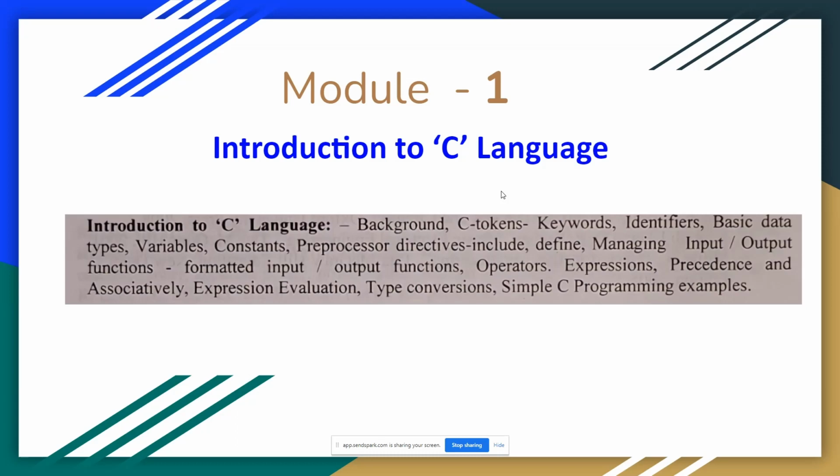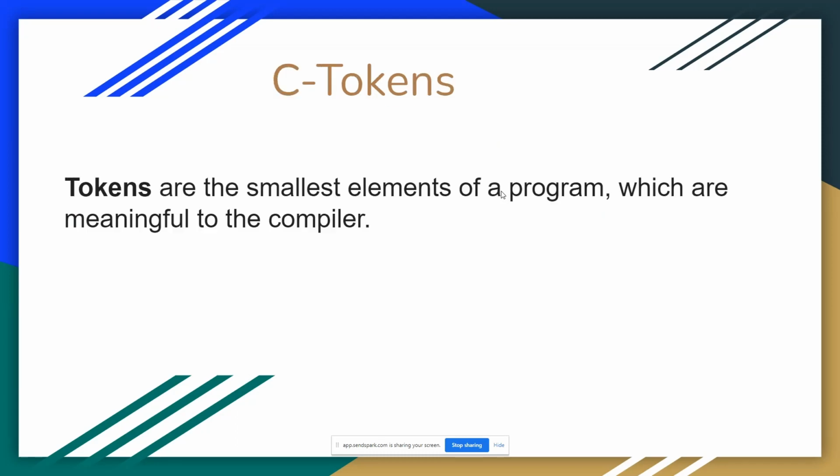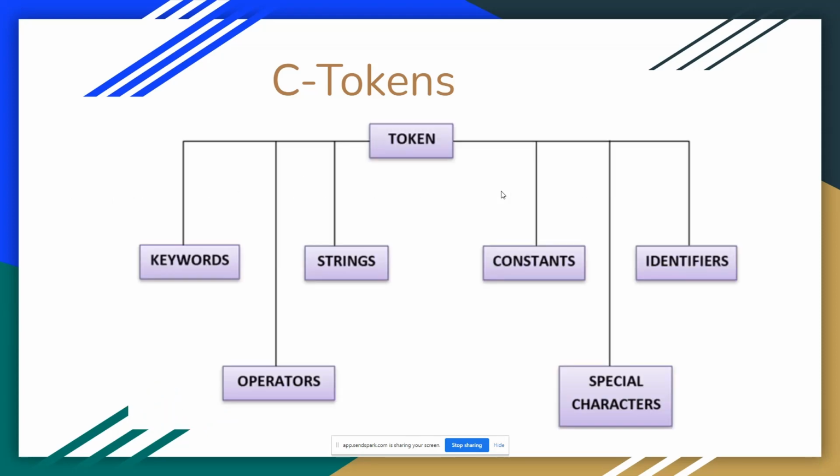The first topic of the syllabus is C tokens. Tokens are the smallest element of a program which are meaningful to the compiler. We can call C tokens the objects. So here are the different tokens: keywords, operators, strings, special characters, identifiers. All these technical terms are nothing but C tokens.